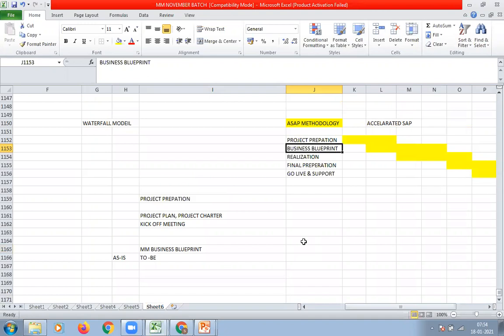And in the interview, you have to say it like this. If you are putting 3 to 5 years of experience in the resume, then you have to say, I am involved in end-to-end implementation. What is end-to-end implementation? Right from project preparation to go live and support. You are involved in end-to-end implementation, but your actual role starts from the realization phase. If you say it like this, then your life will be smooth.